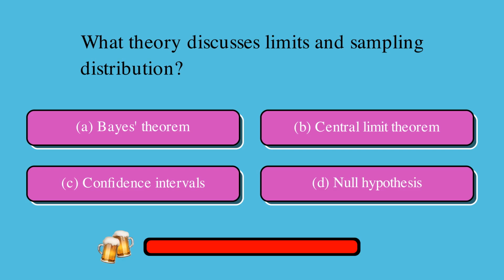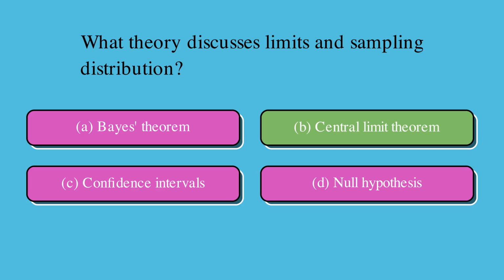What theory discusses limits and sampling distribution? Is it A, Bayes' theorem, B, central limit theorem, C, confidence intervals, or D, null hypothesis? The correct answer is B, central limit theorem.